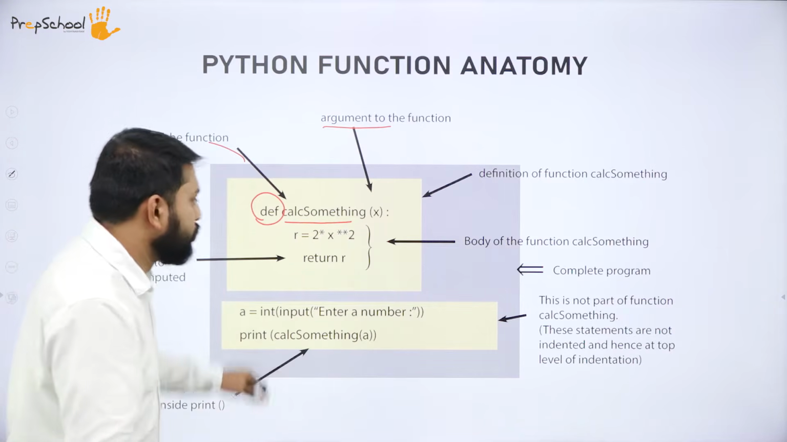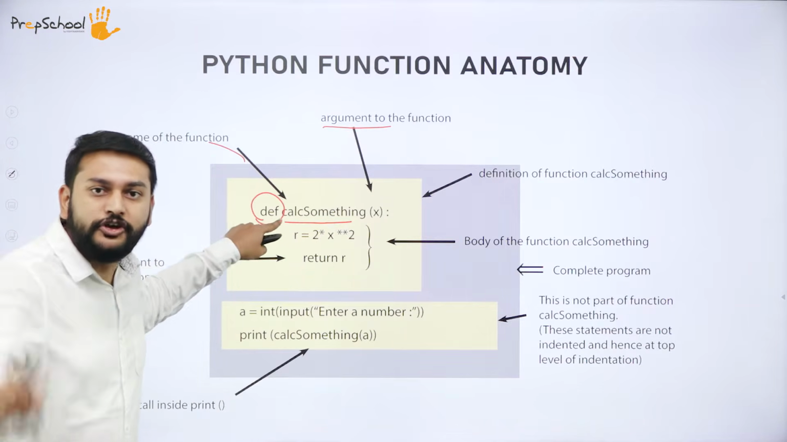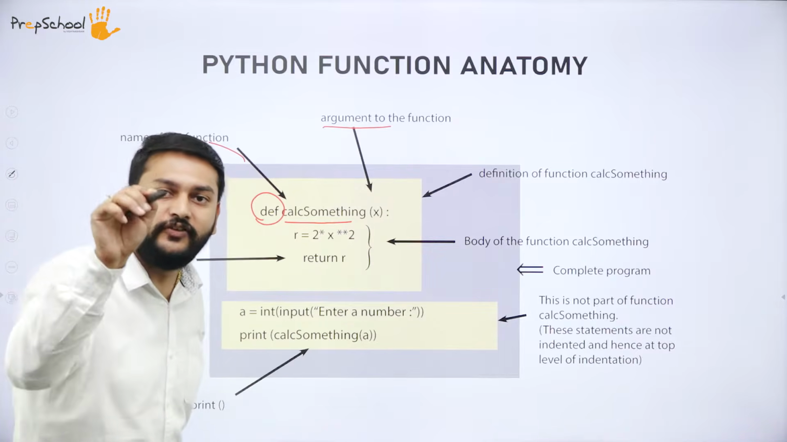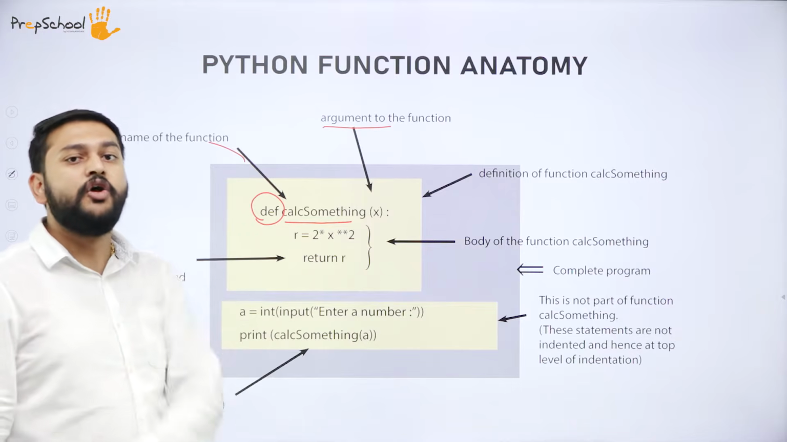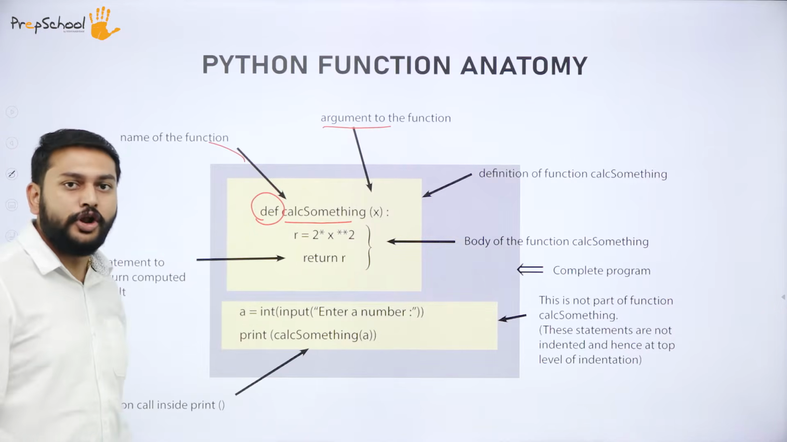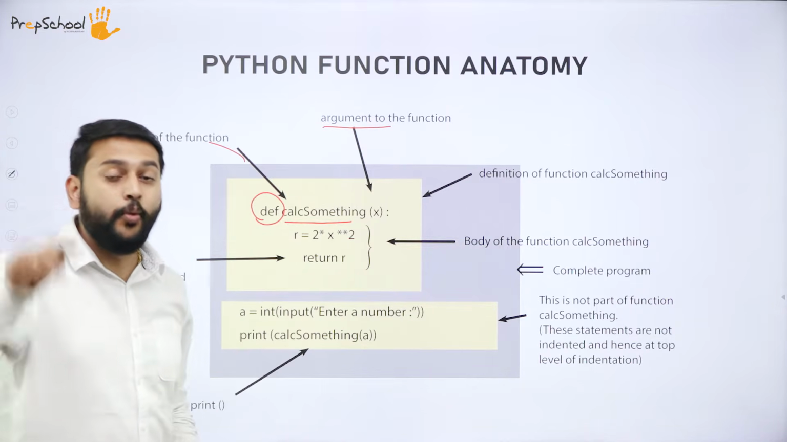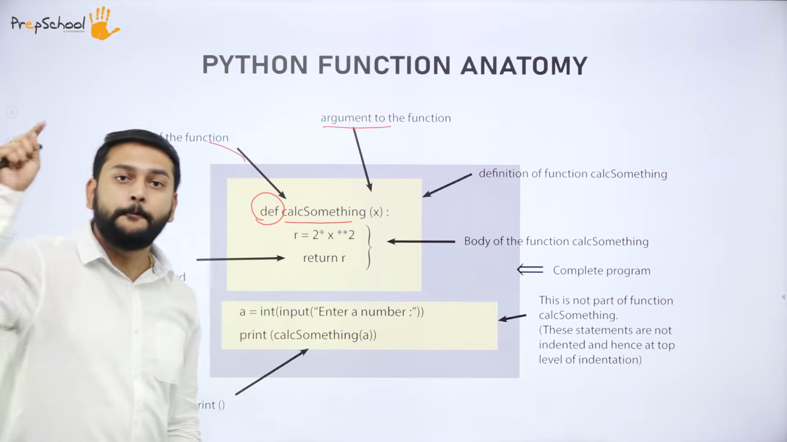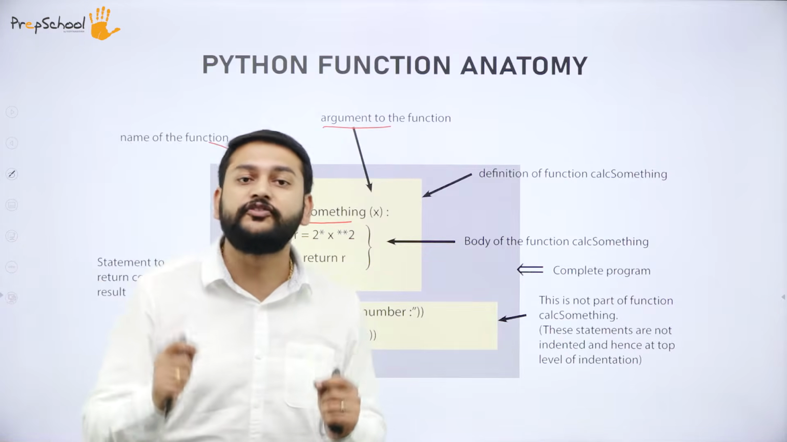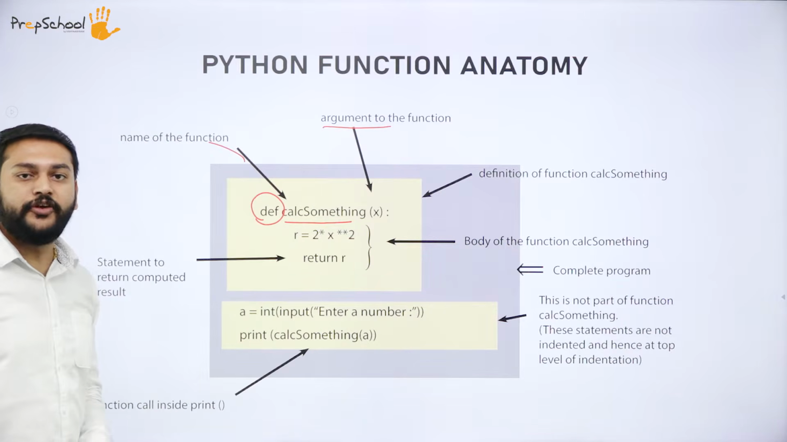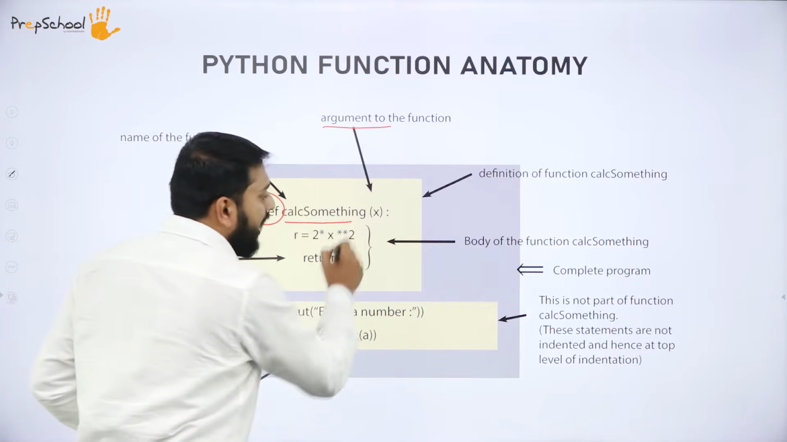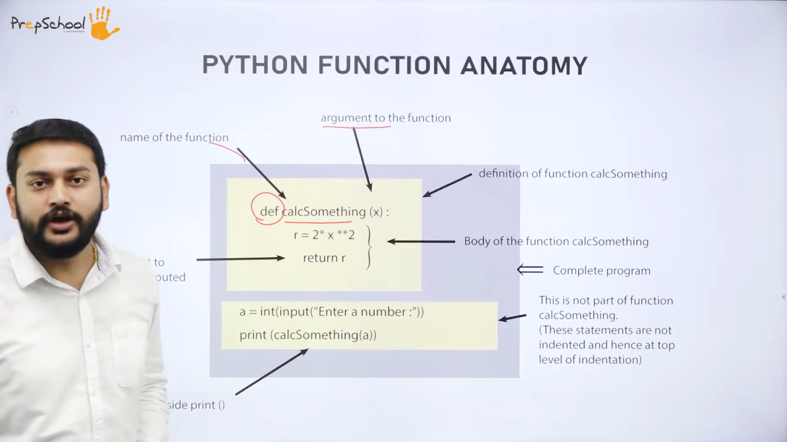I will repeat. What is the first thing that you should have? You should have the keyword DEF, in the sense it is define. You are trying to define a function. After this keyword, you will give the name for the function. Whenever you are giving a name for the function, make sure that you follow the identifier rules which we have already discussed. Followed by the name of the function, I will have the arguments.